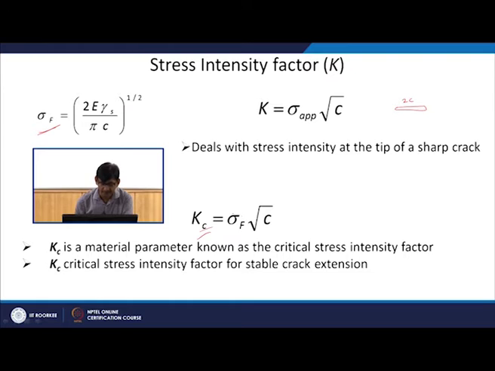With that, we have now changed sigma applied to sigma f, that means the stress where the fracture is going to take place, and this is again the crack length. So Kc is the critical stress intensity factor for stable crack extension. Instead of doing the analysis using surface energy, we can do an analysis like this, and find out the critical intensity factor for a given material.